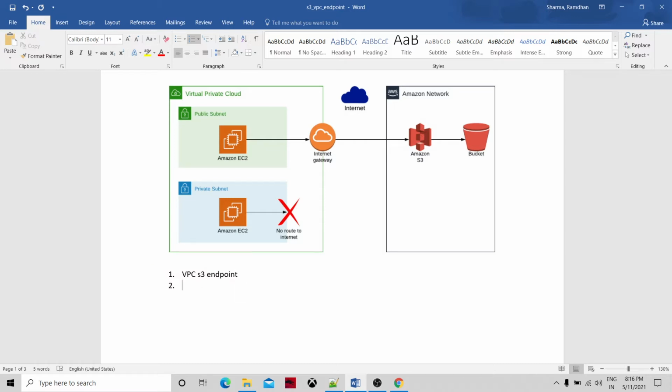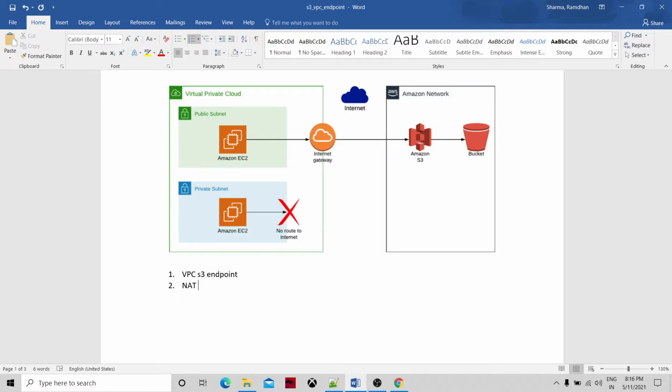We have to create the S3 endpoint within our virtual private cloud, pointing to the private subnet, and that will create the router path. Using that, we can connect to the S3 bucket through our public EC2 instance. And another way is the NAT,